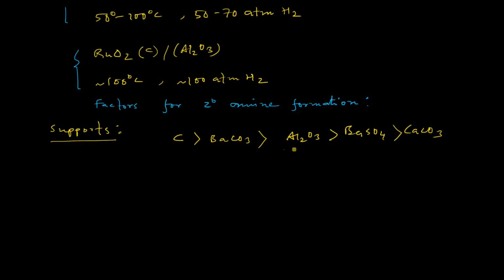Although we can use alumina, barium sulfate and calcium carbonate, the least favorable supports are activated charcoal as well as barium carbonate. So this is our first factor.